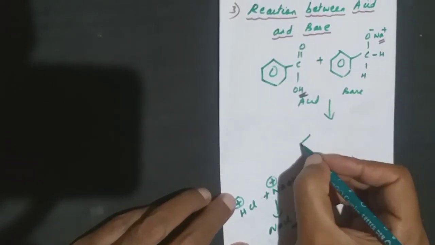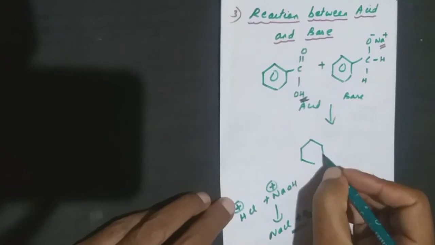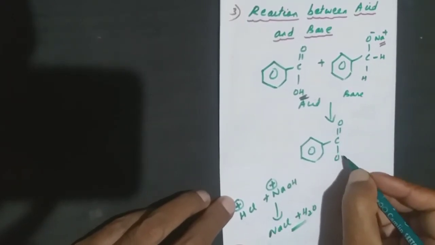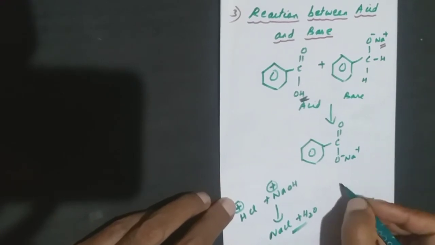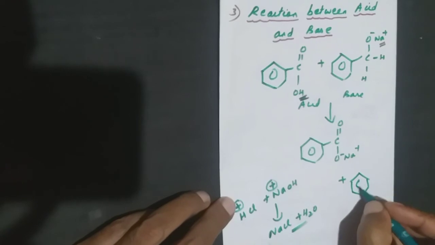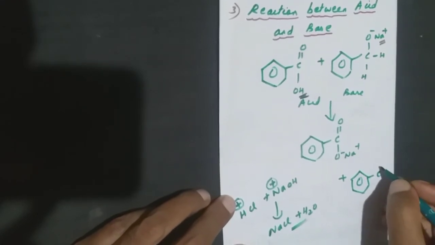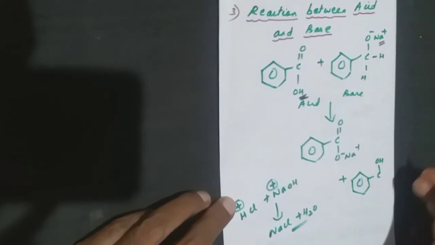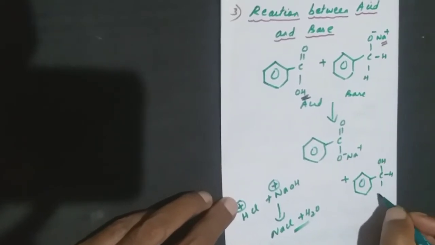So what you get here, the product will be C double bond O, I'll be having the O minus and the Na plus. I'll be having this benzene ring. The carbon on top goes the OH because it has been exchanged, H plus and the Na plus. I've got an H here and an H here.